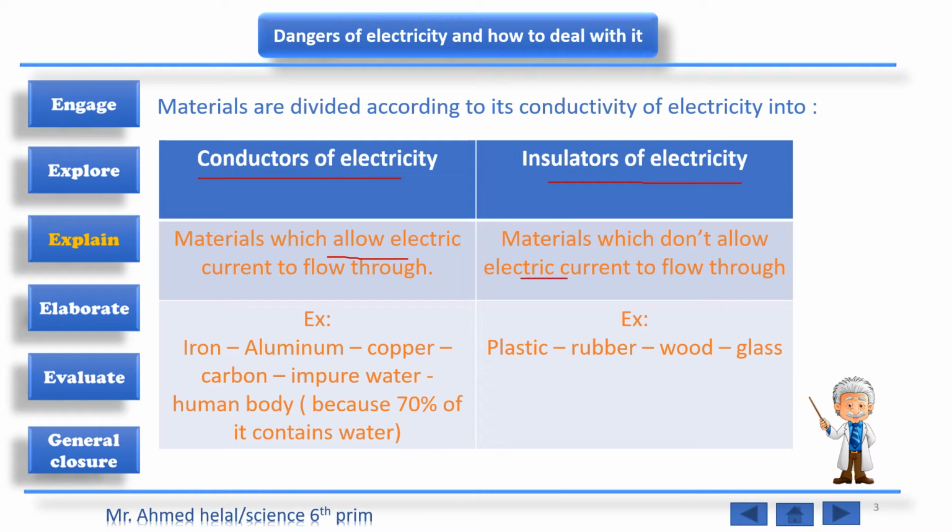For example, in conductors, we have the metals: iron, aluminum, copper, carbon, and impure water. The human body contains 70% water, so it's a good conductor of electricity. And the insulators are plastic, rubber, wood, and glass. They are examples of insulators of electricity.